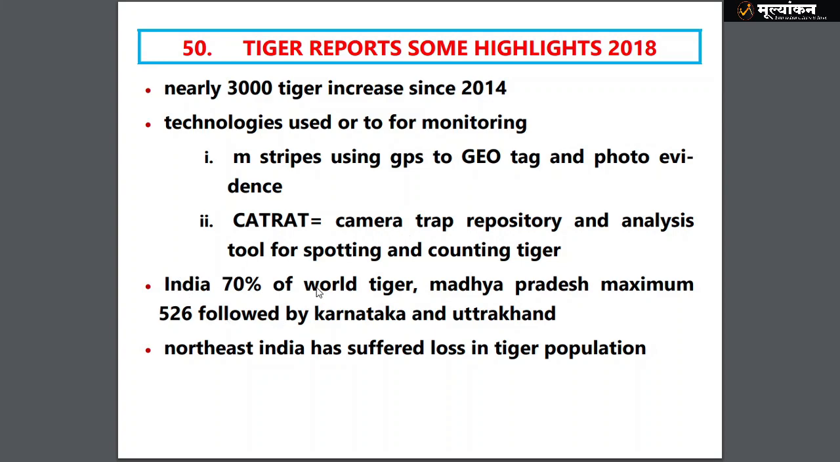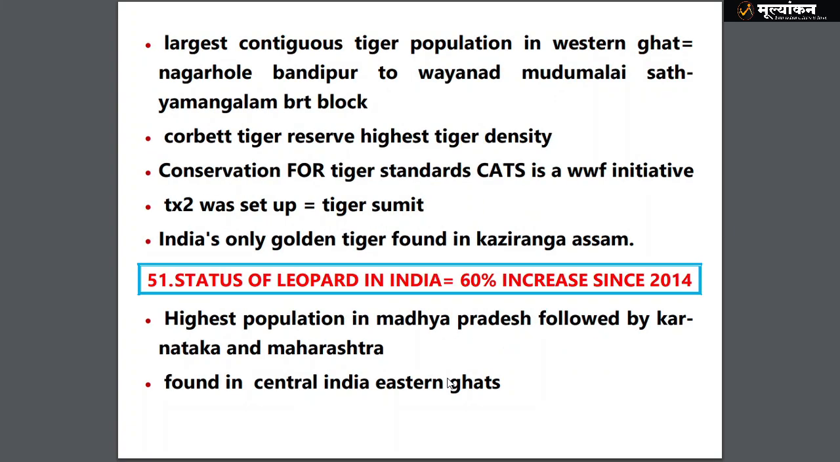India holds 70% of the world's tiger reserve, and the maximum is found in Karnataka, and then second, Uttarakhand. The Northeast has suffered loss due to forest cover. The largest tiger population is found in the Western Ghats, particularly in Nagarhole, Bandipur to Wayanad, Mudumalai, Sathyamangalam, BRT block. Corbett tiger has the highest density.